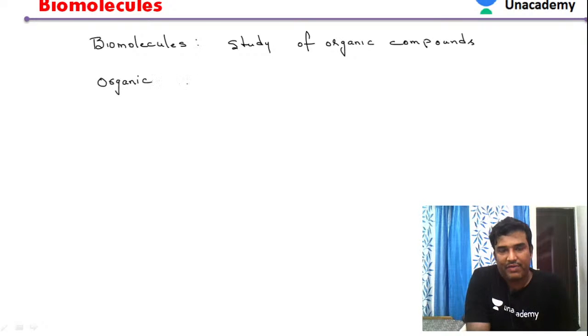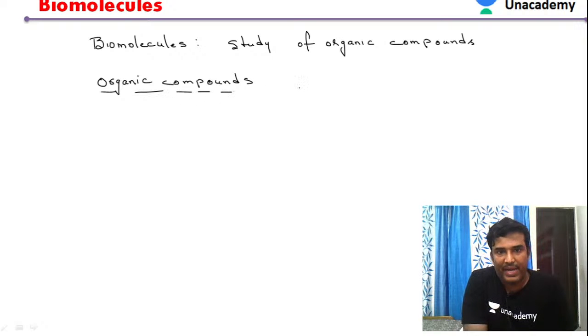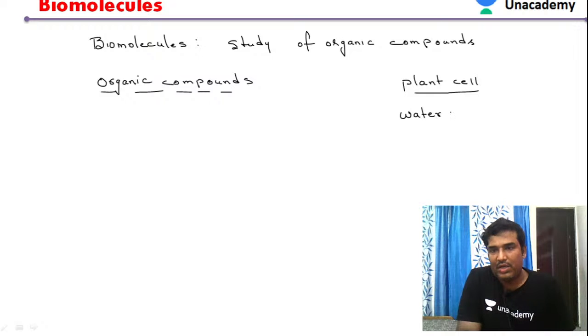So what are the different types of organic compounds, whether in plants or animals? Let us say, what are the inorganic compounds, what are the organic compounds? Before going to that, if you see the composition of a plant cell, the major composition of a plant cell is no doubt water. The water content may generally range from 70 to 85%.